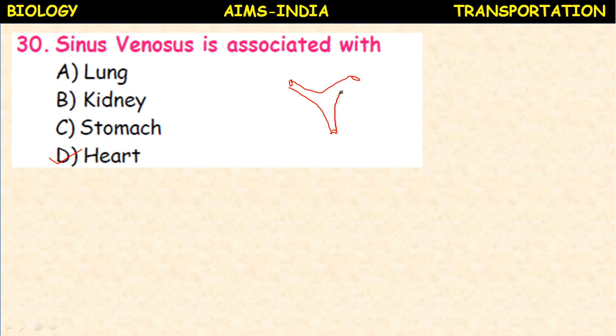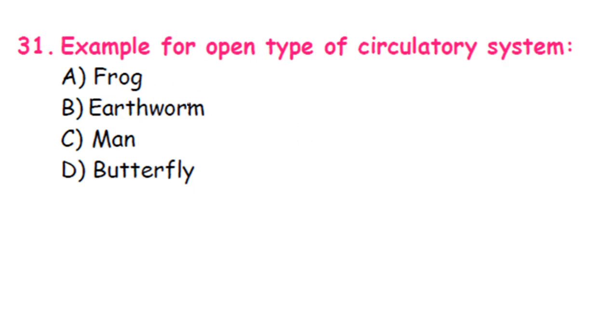They possess a blood vessel called sinus venosus. It possesses a 3-chambered heart. So this is the blood vessel which is sinus venosus. It is associated with the heart of amphibians especially.